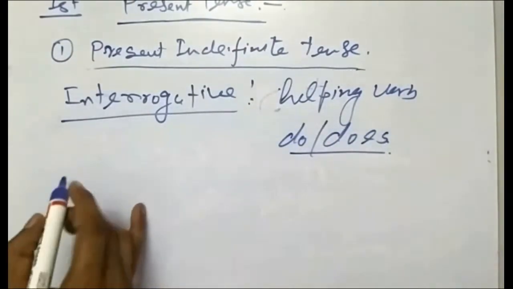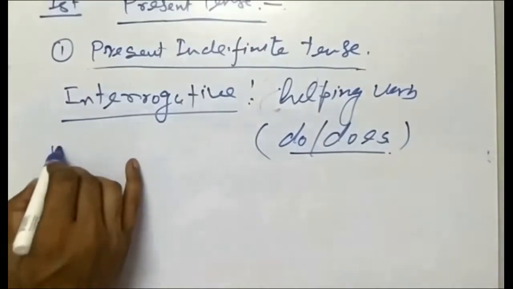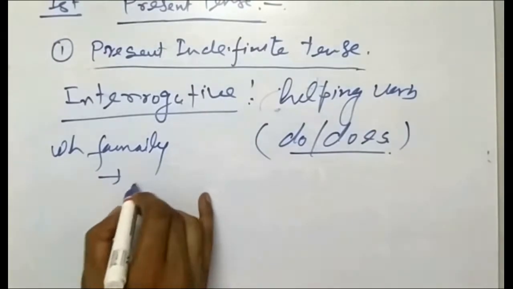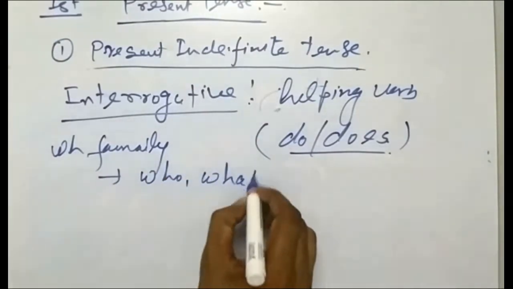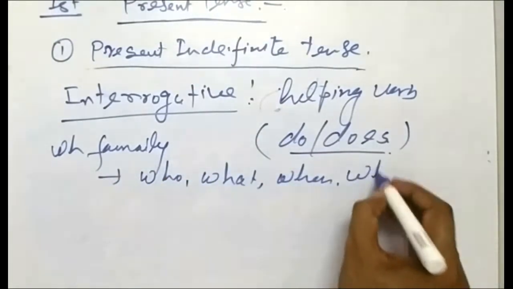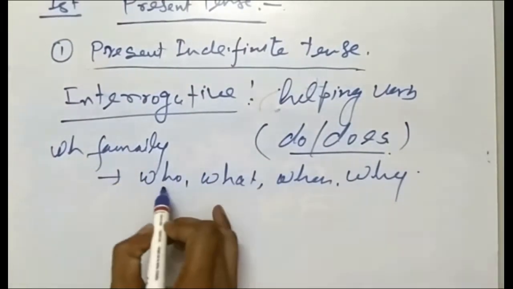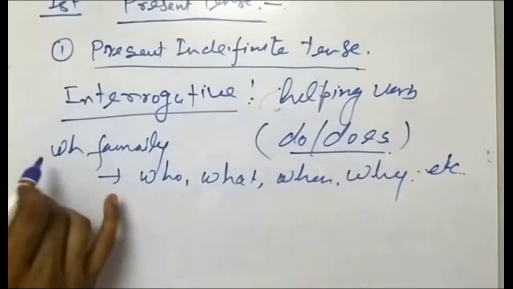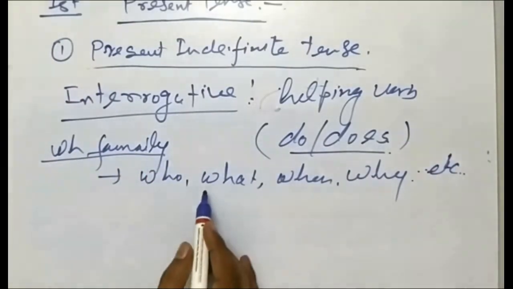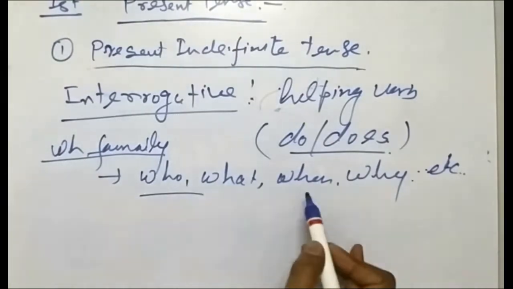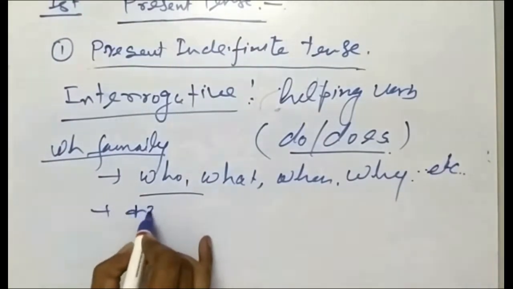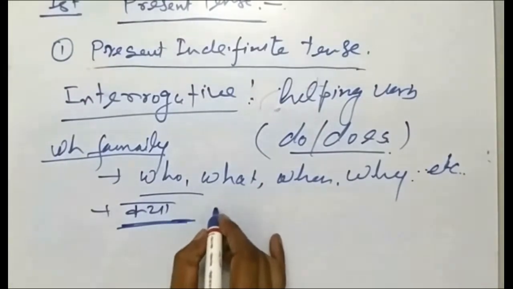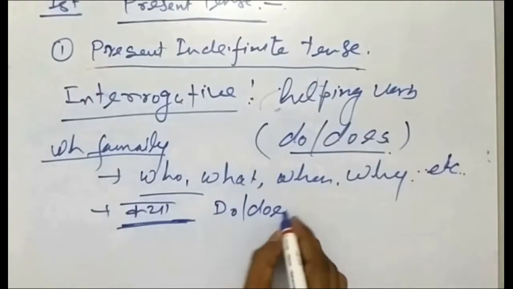Or they start with the WH family, that is who, what, when, why, where, etc. It may come in between the sentences, or the sentence can start with kya. If your sentence starts with kya, it will start with the helping verb do or does.